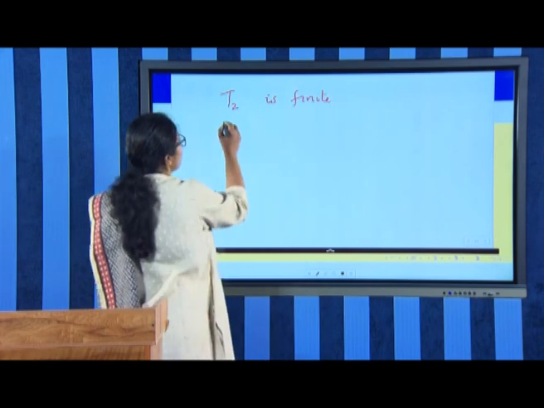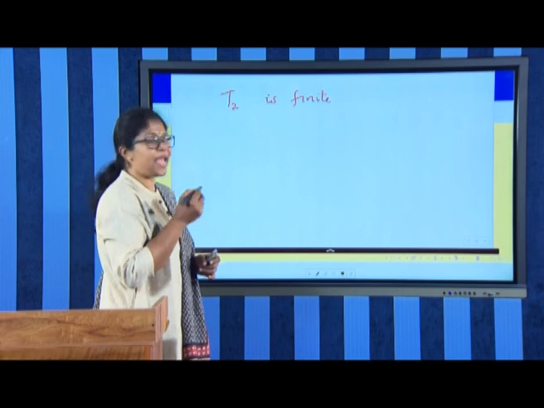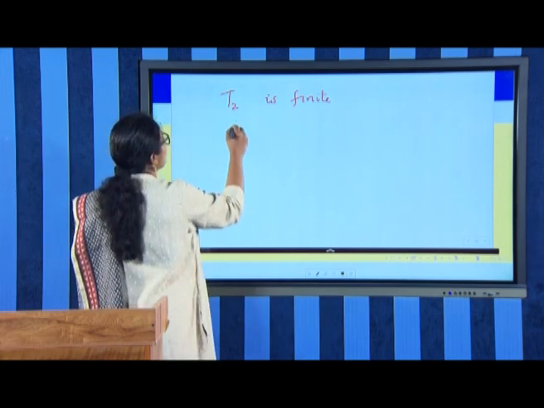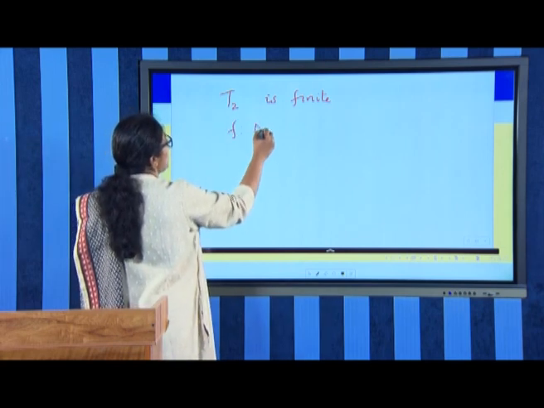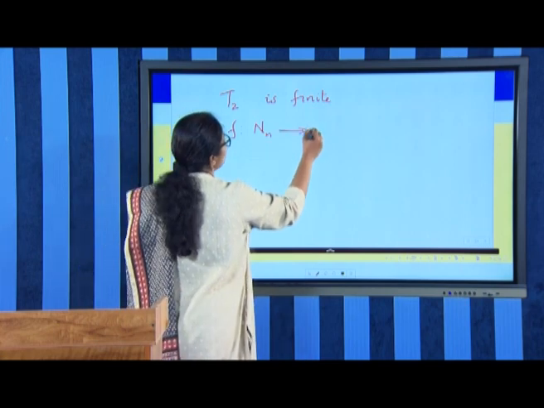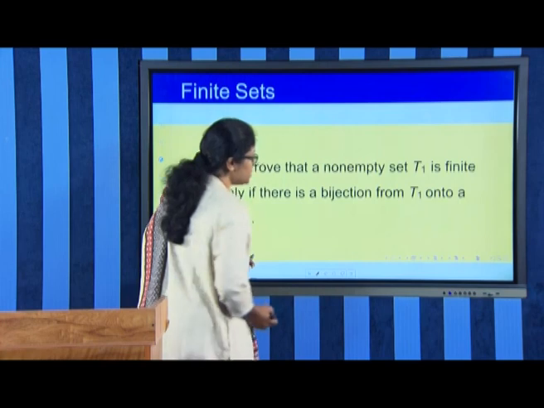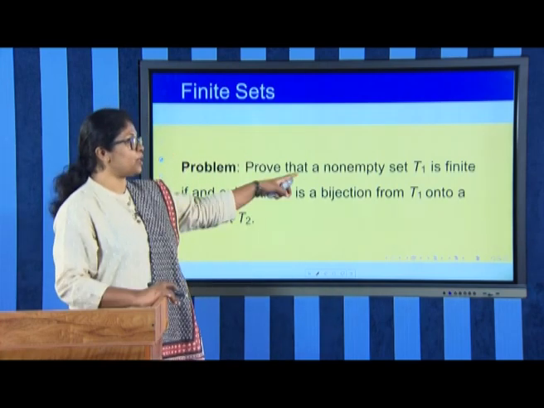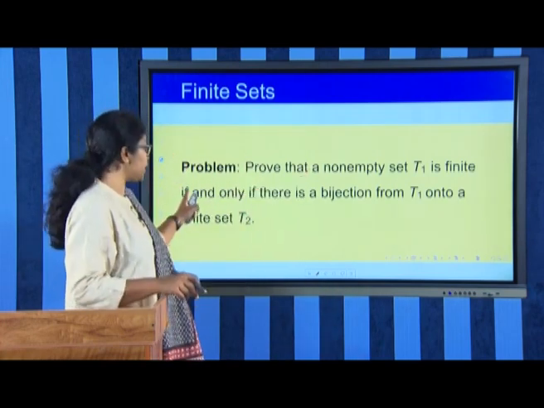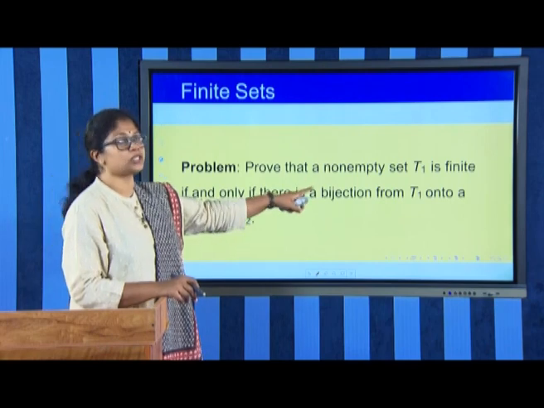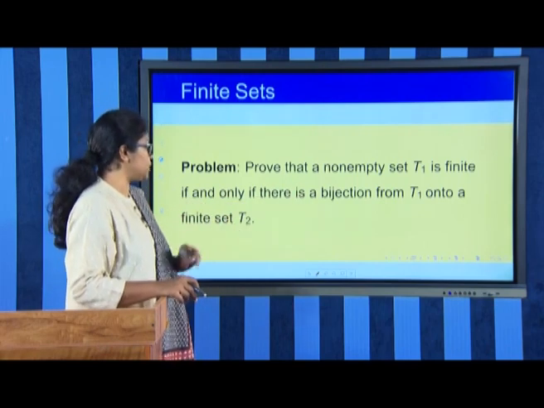So, the number of elements of T2 is some n, and therefore, we have a bijection say f from Nn onto T2. Now, what we are asked to show is that the non-empty set T1 is finite if and only if there is a bijection from T1 onto T2.